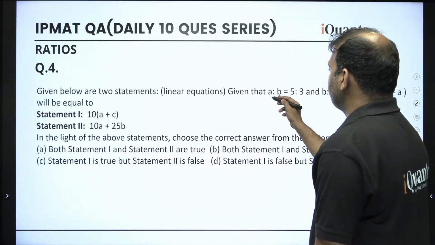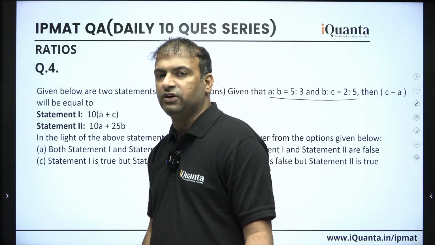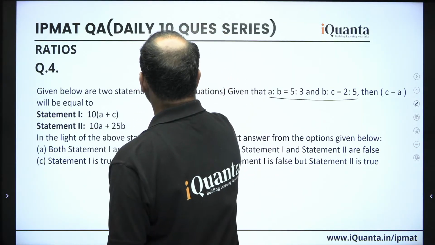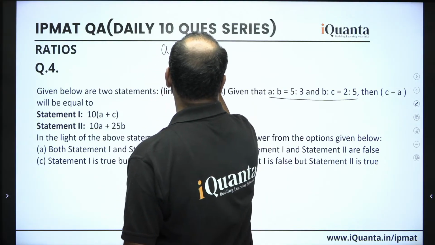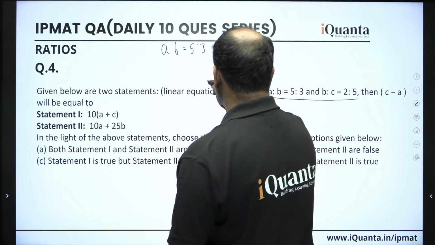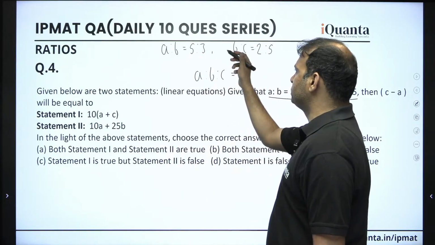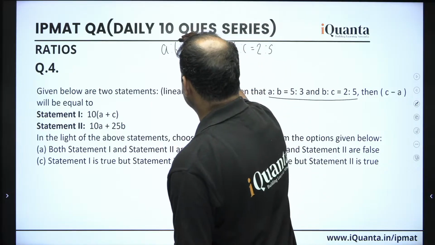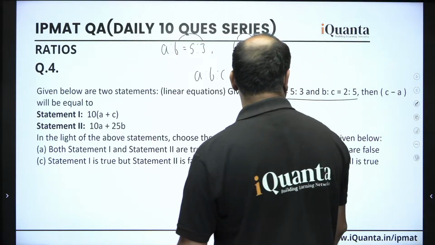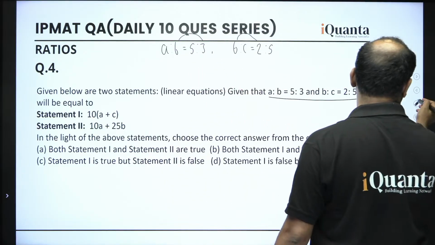Alright. So guys, they have given two ratios of A is to B and B is to C. By the help of this, we can find A is to B is to C, right? I'm sure you have done this already a lot of times. Say A is to B is 5 is to 3 and B is to C is 2 is to 5. There are a lot of ways to write A is to B is to C, but the best way is to use the numbers. B is present in both the ratios. The coefficient of B in the first ratio is 3 and in the second ratio is 2. So take the LCM of 3 and 2, which is 6.